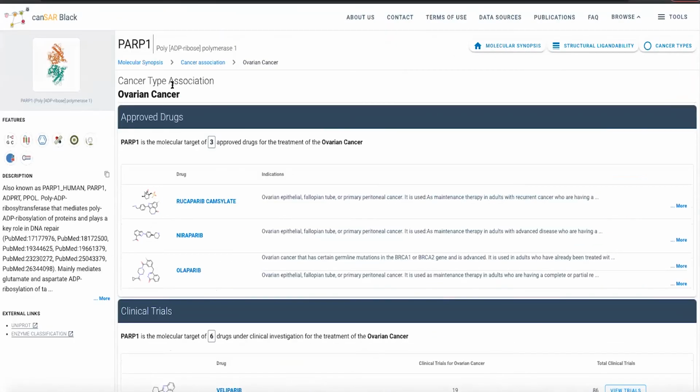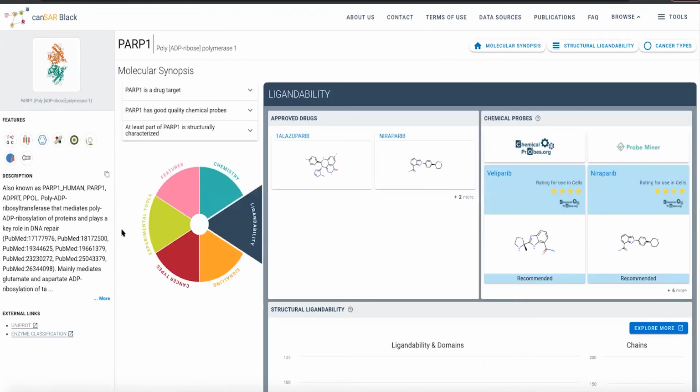So this happens with all the sections of the wheel. We can always go on top and go back to the molecular synopsis to explore the other areas. But the idea is that you have in this wheel a first glimpse of the data that's available, and then you can dig down into more defined data.